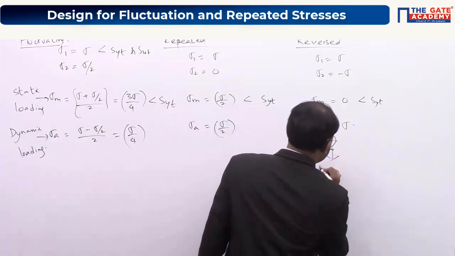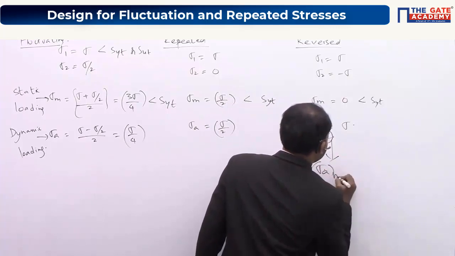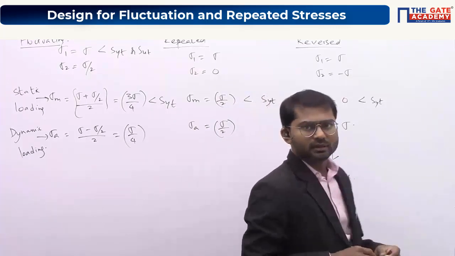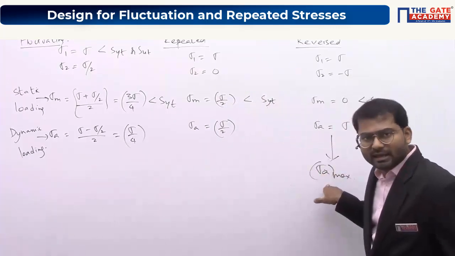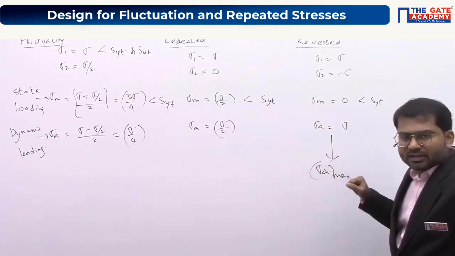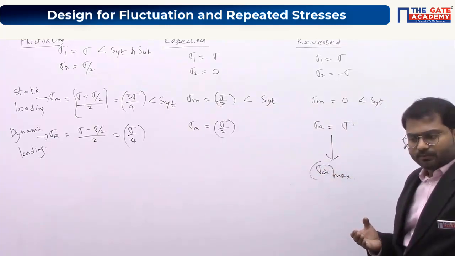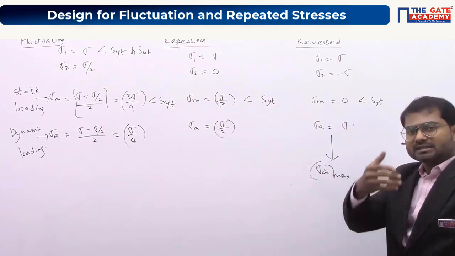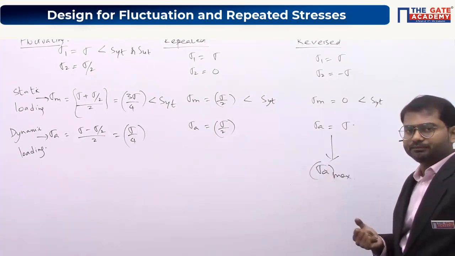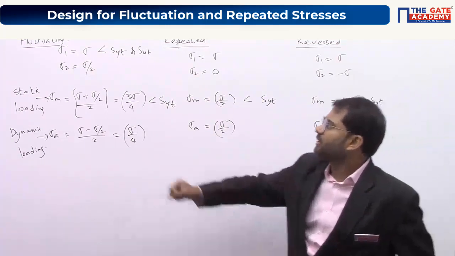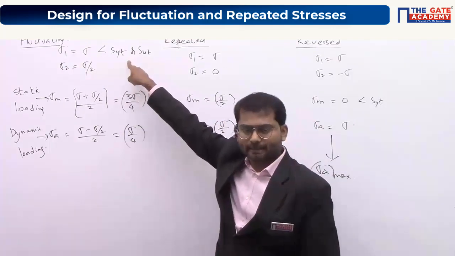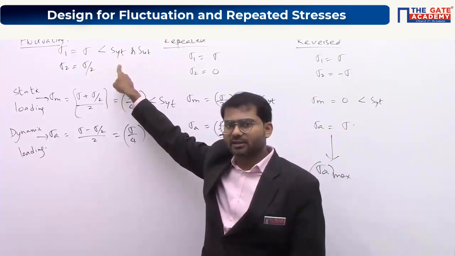This is the max, sigma A max. Understood? This is the sigma A max. Understood? I told you that in dynamic loading, strength decreases over time. You have made sure that sigma is less than SYT. Sigma is less than SYT here.